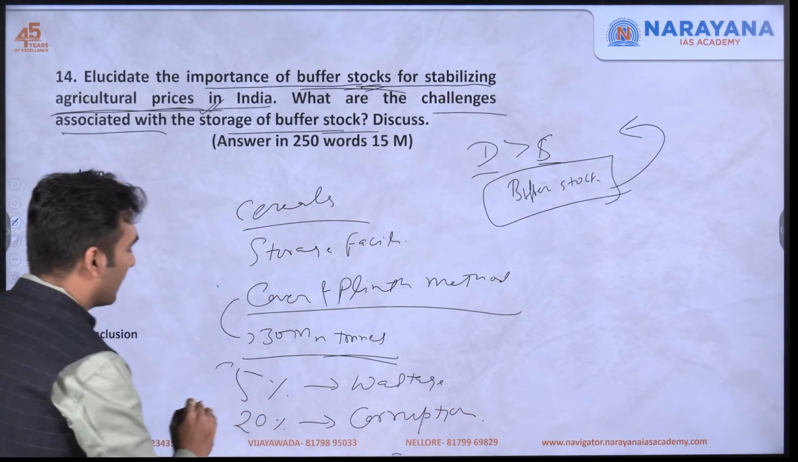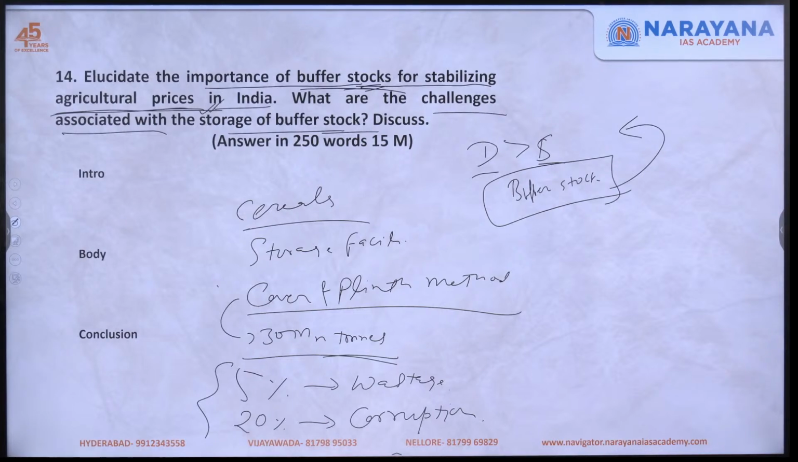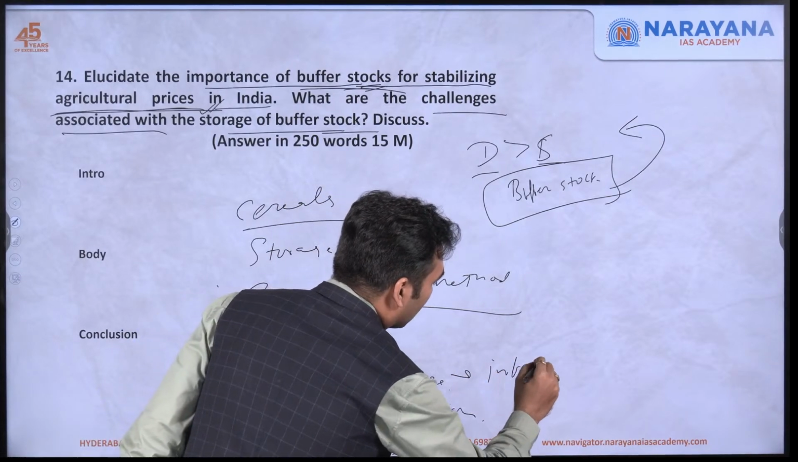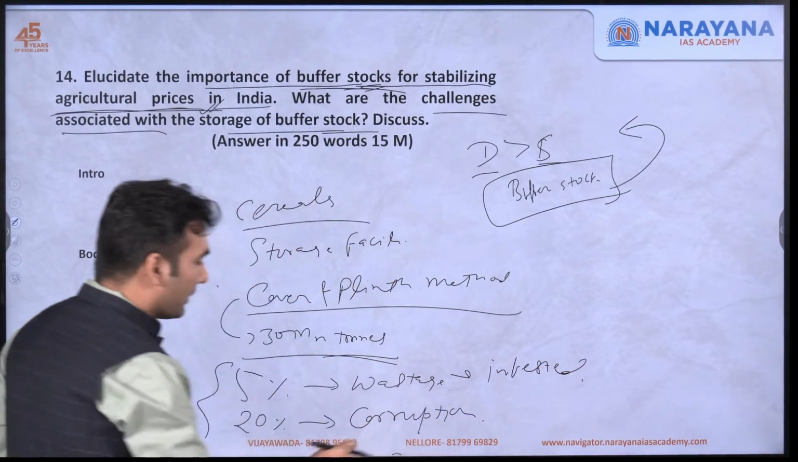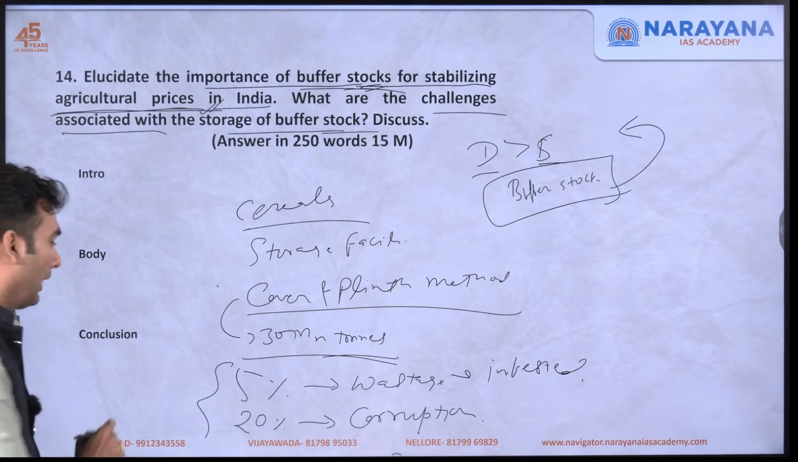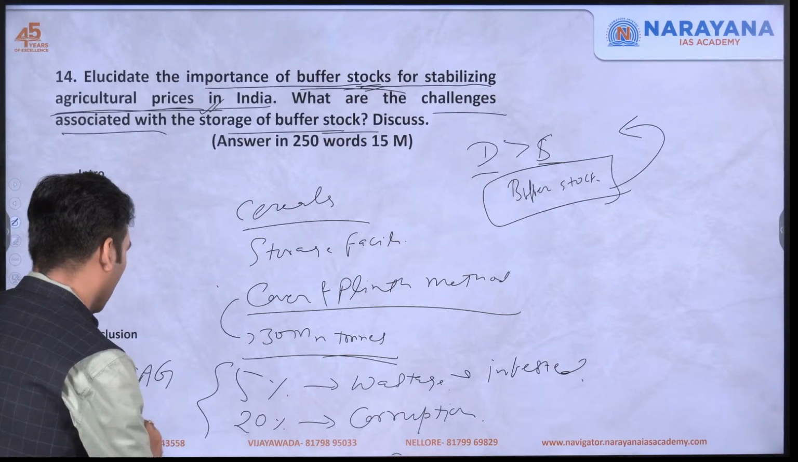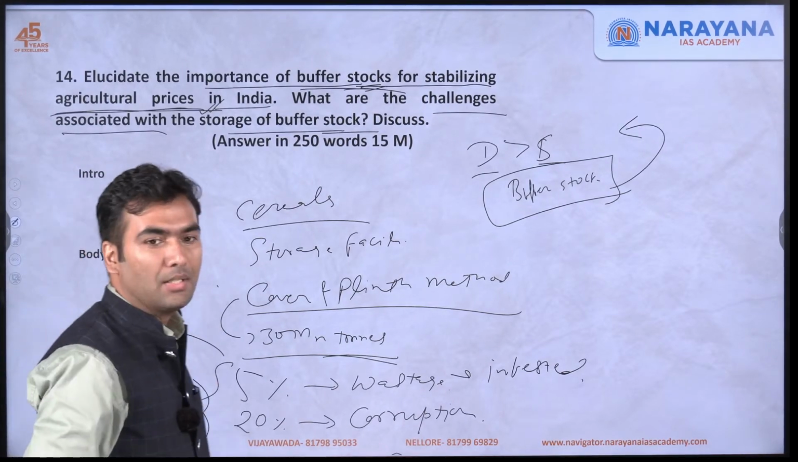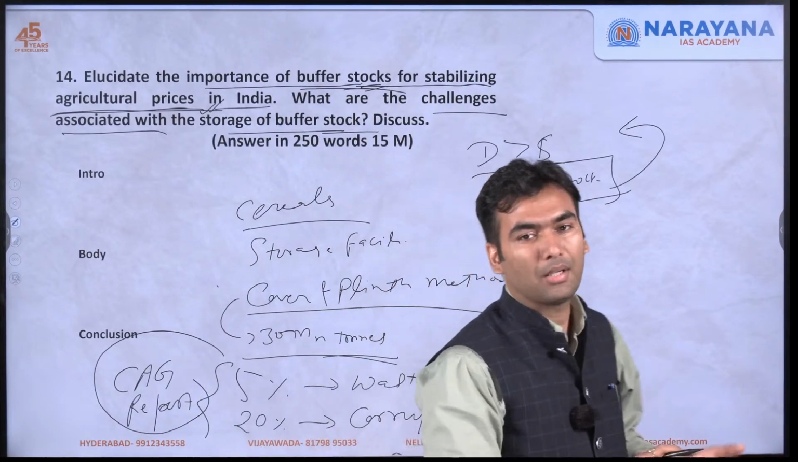This is what CAG is saying. CAG has said both the things. 5% is wasted due to infestation, etc. And 20% is wasted due to corruption and inefficiency. This is from the CAG report. So these are the challenges which are associated with the storage.